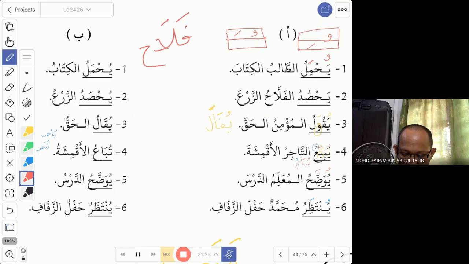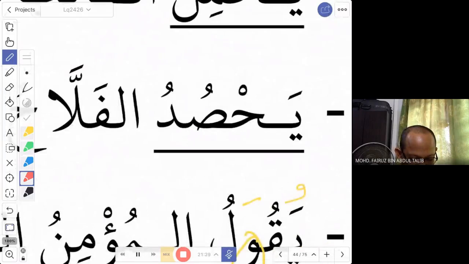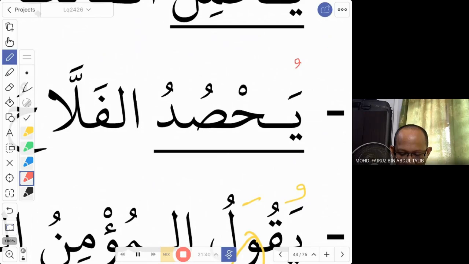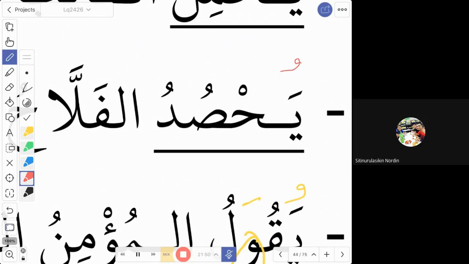So how do we change this? According to the rules that we have learned earlier, from ya, it becomes you. And what about the second last letter, the sad? Fatha, good.